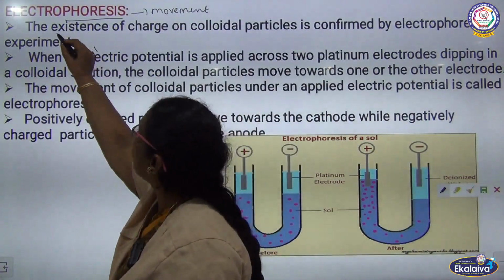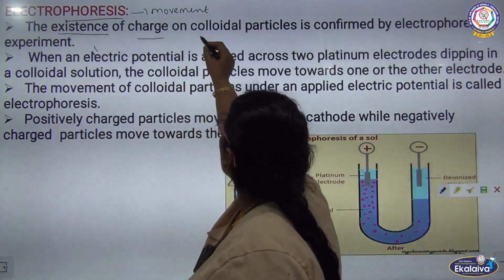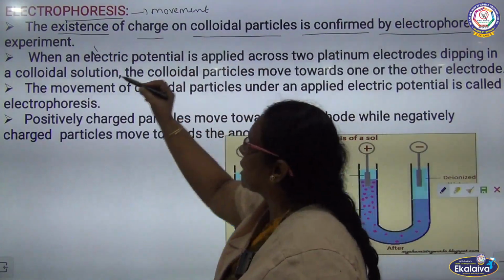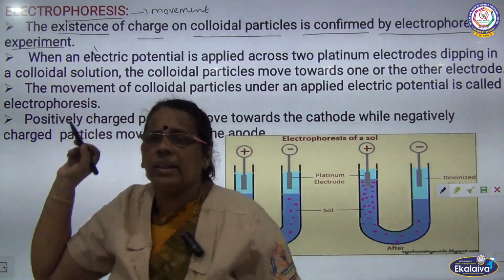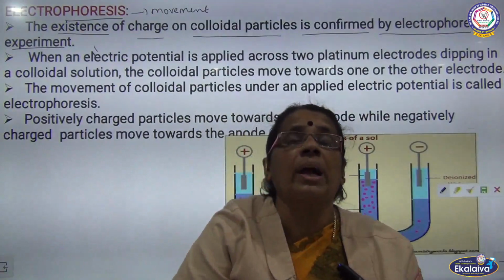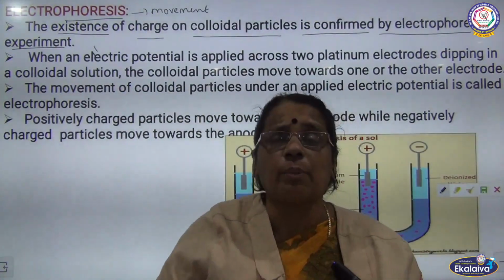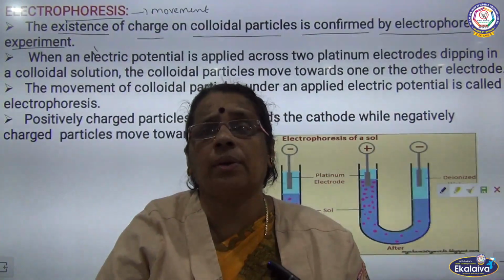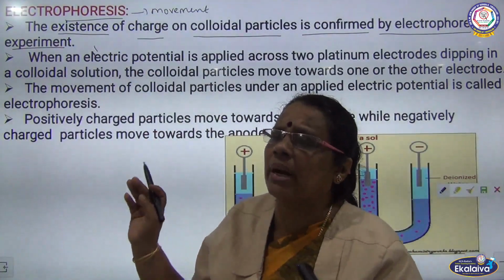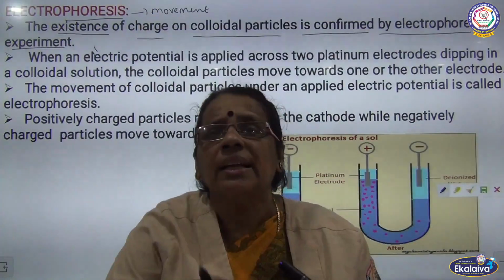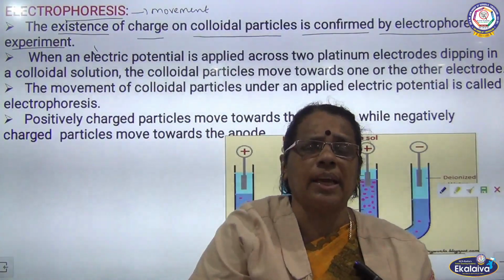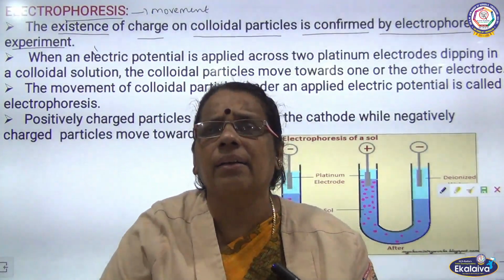The existence of charge on colloidal particles is confirmed by the electrophoresis experiment. In this experiment, we are going to see the charge acquired by the colloidal particles. Already I told you, colloidal particles are charged, either positive or negative. So this experiment completely talks about the charge acquired by the colloidal particles. How? We are going to see what happens by passing electric current.